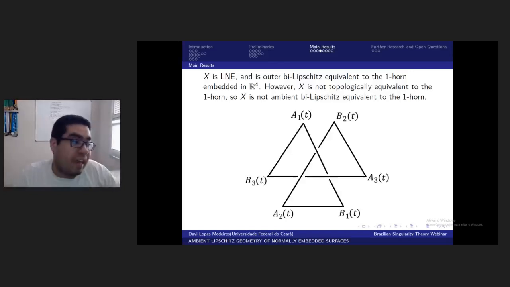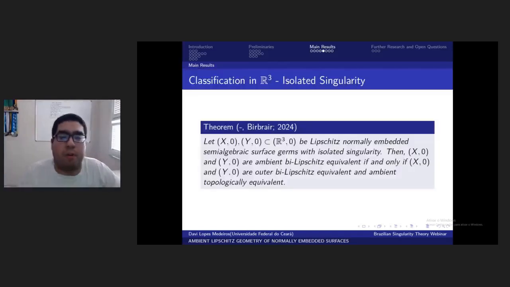Okay, so in a sense, the result for single Holder triangles or horns is the best possible. Okay,